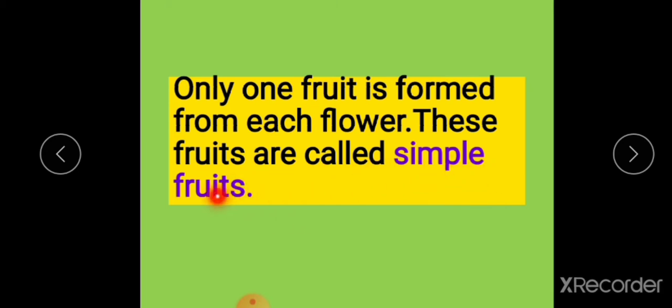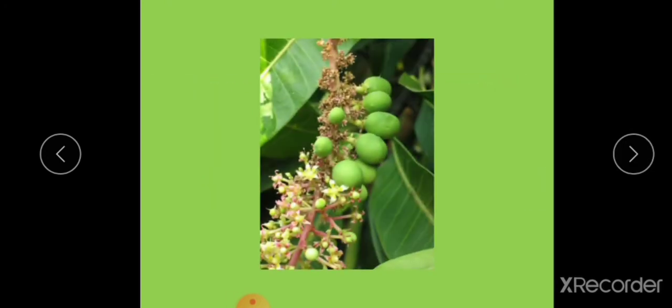What do you mean by simple fruits? Only one fruit is formed from each flower. Only one fruit from one flower, then it is called simple fruit. Can you tell some example for simple fruits? Yes, mango. In this picture you can observe the inflorescence of mango. Each flower of mango turns into one single fruit.